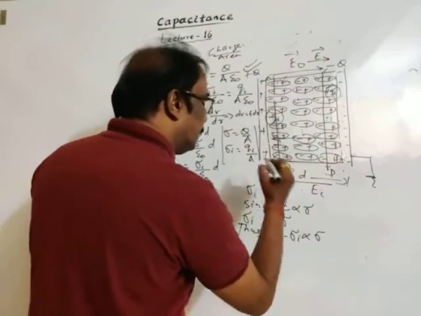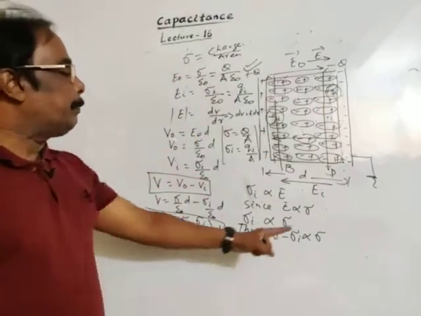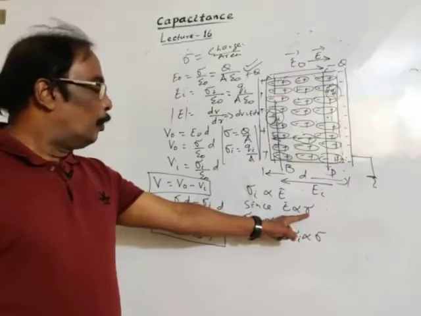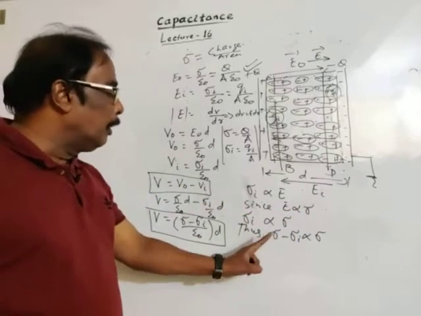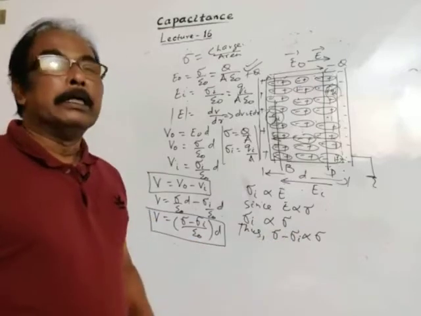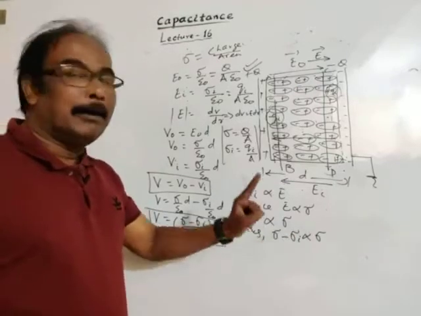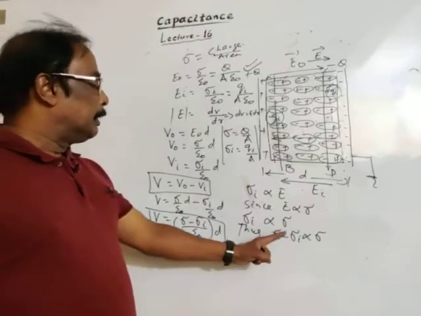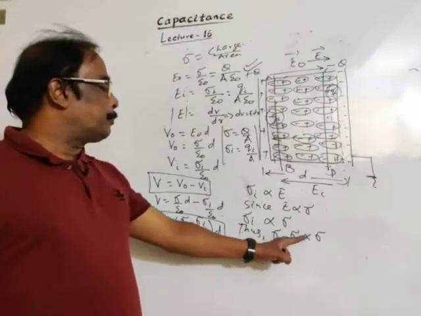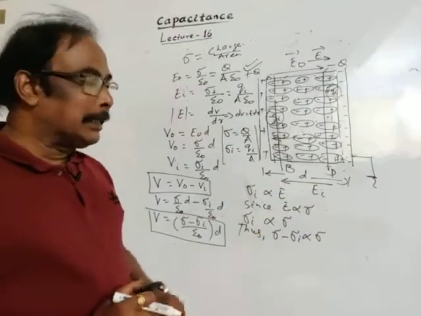If the original charge density is more, then the electric field is stronger. If the electric field is stronger, then the difference between the original charge density and the induced charge density will be larger. So this difference is directly proportional to the original charge density, sigma.